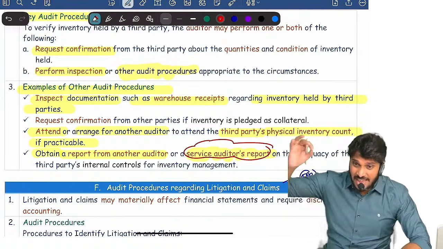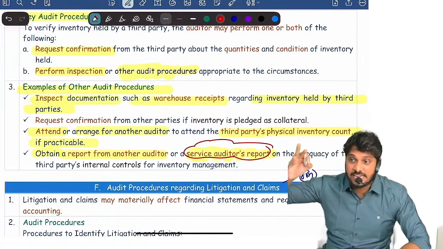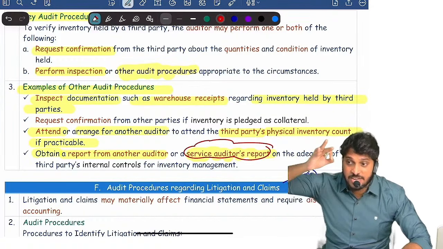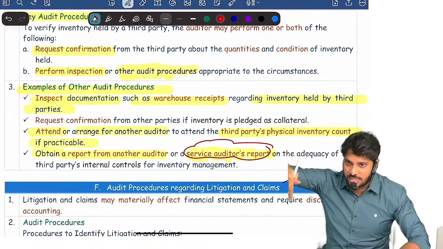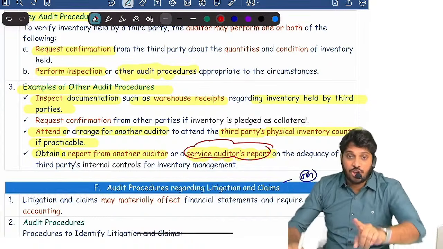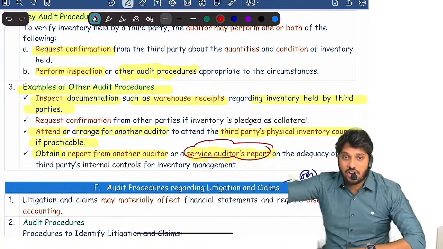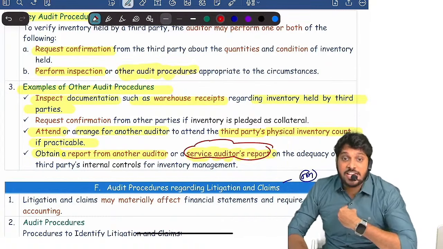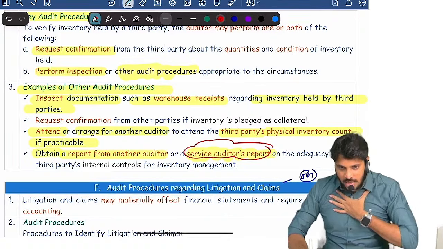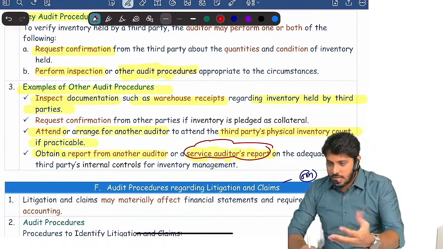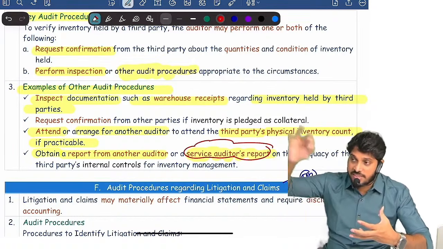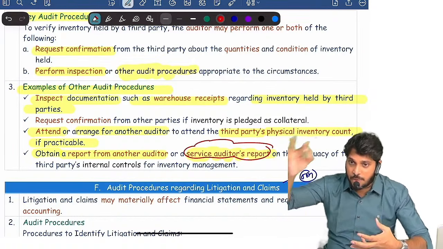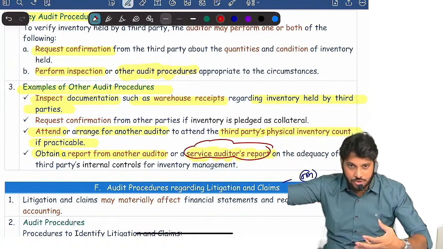Now, whether Amazon is maintaining the inventory correctly in proper condition, whether their inventory management is proper or not, Amazon will appoint one service auditor. He will give an audit report called the service auditor report. That audit report, as an auditor of HUL, I am an auditor of HUL. I am checking the inventory of HUL. Some of the HUL inventory is lying with Amazon. Now I want to know whether the inventory held by Amazon is properly held, condition proper or not. I want to know. Understood?